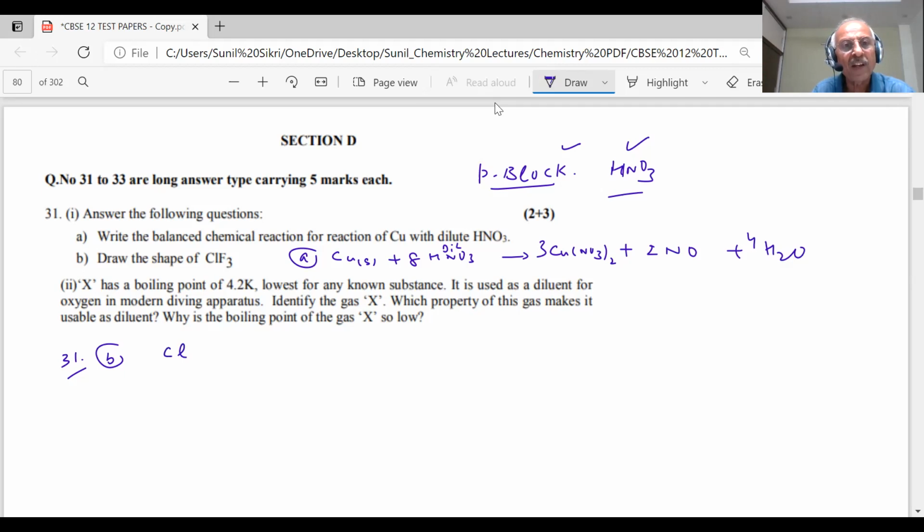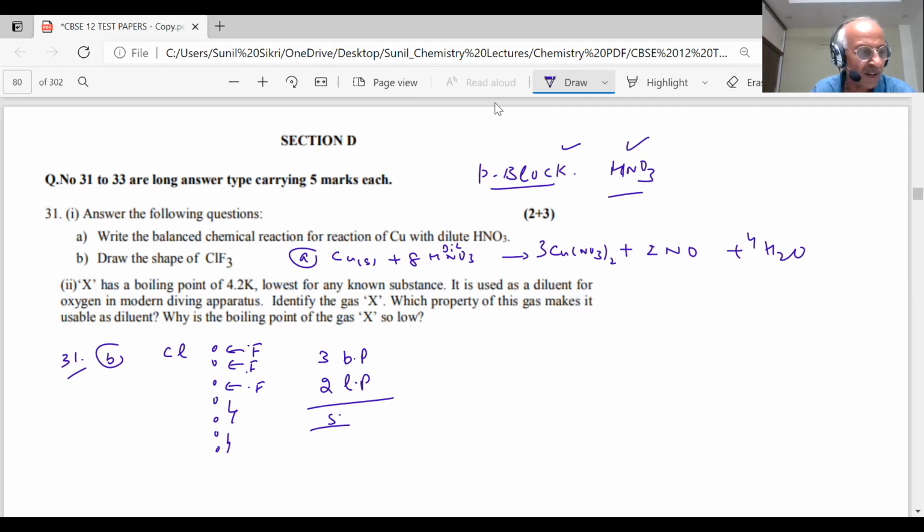How many valence electrons are there in chlorine? 1, 2, 3, 4, 5, 6, 7. And how many bonds are formed? One fluorine, one fluorine, one fluorine. Each fluorine will share one electron. So how many bond pairs? 3 bond pairs. How many lone pairs? 2 lone pairs. So 3 plus 2 is 5, student.